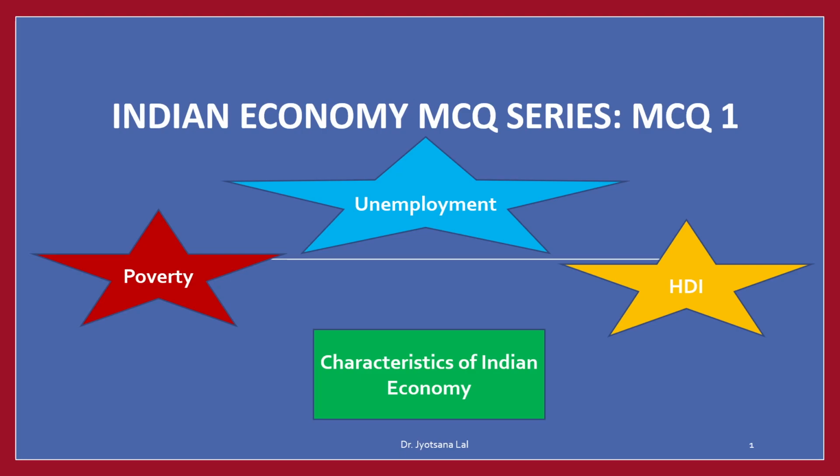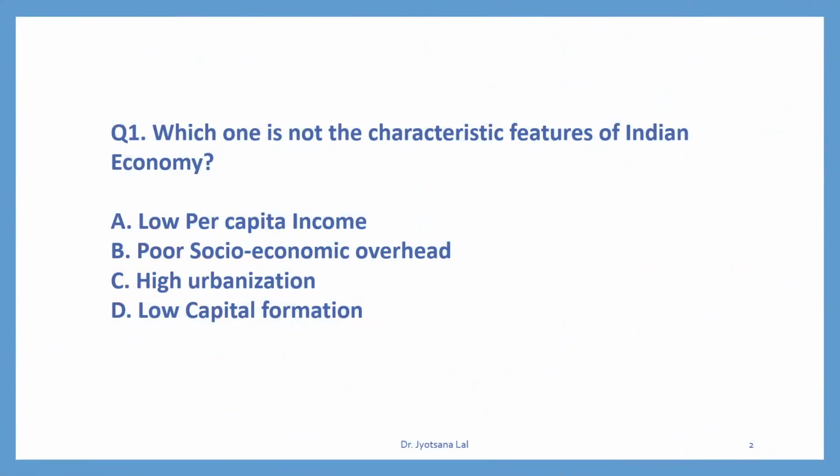So let's start. Question number 1. Which one is not the characteristic features of Indian economy? Guys, you must have studied the chapter characteristics of Indian economy or features of Indian economy as developing economy. So you have to find out which one is not the feature of Indian economy. Options are given. First, low per capita income.